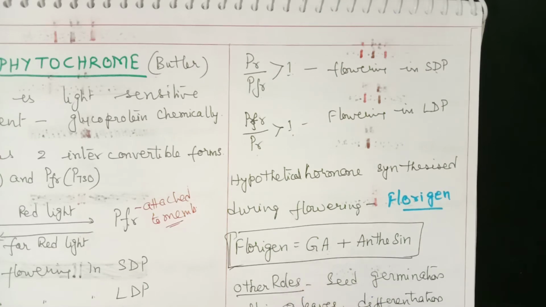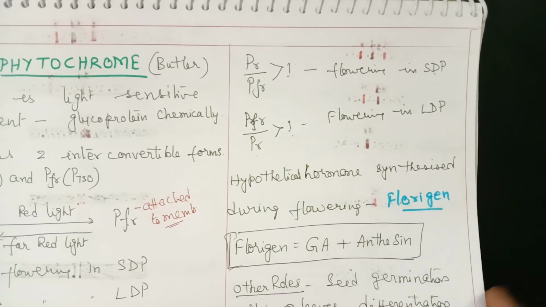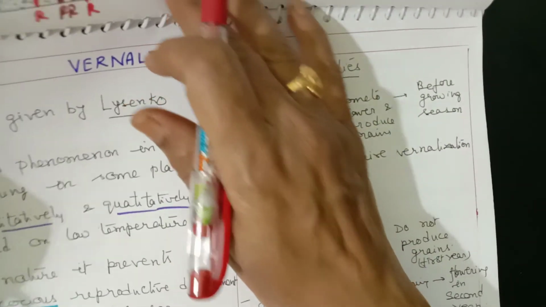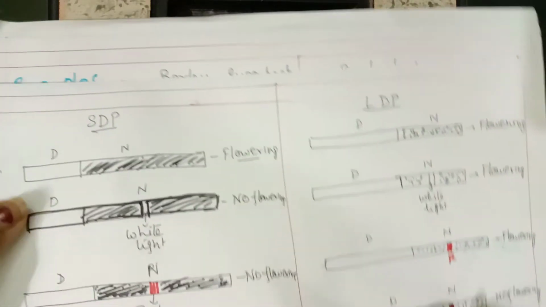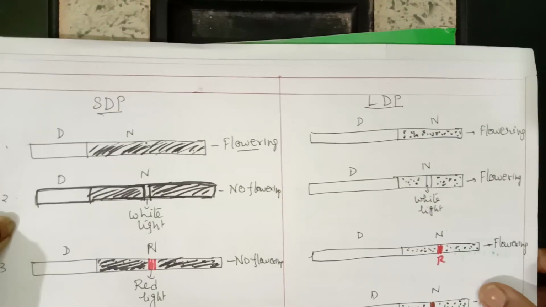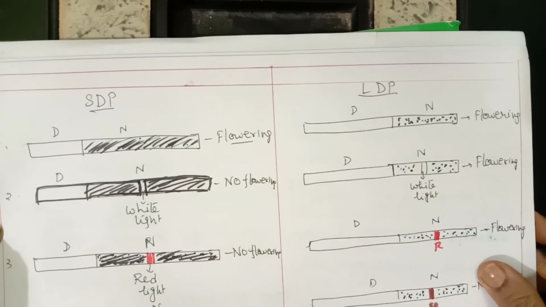That is a florigen. Okay, now let us see diagrammatically how we can understand the process of flowering. Diagrammatically. Again, this diagrammatic understanding is very, very important from the examination point of view.